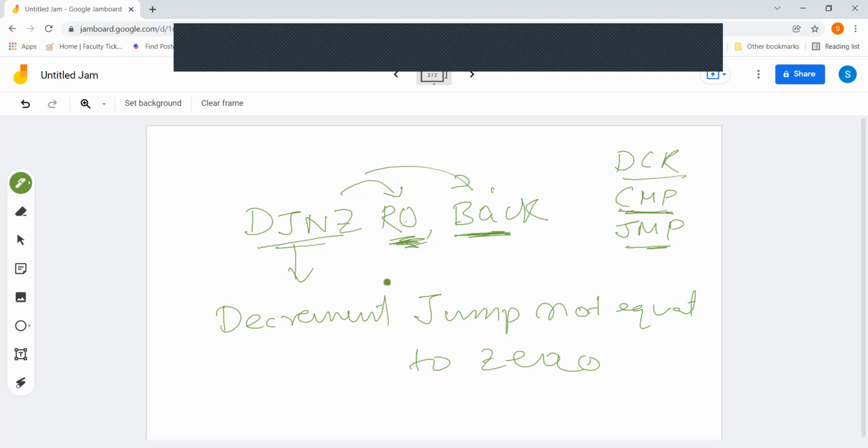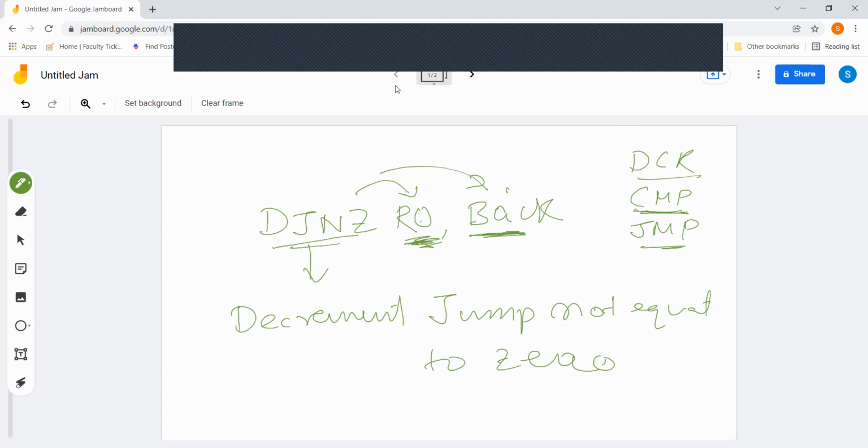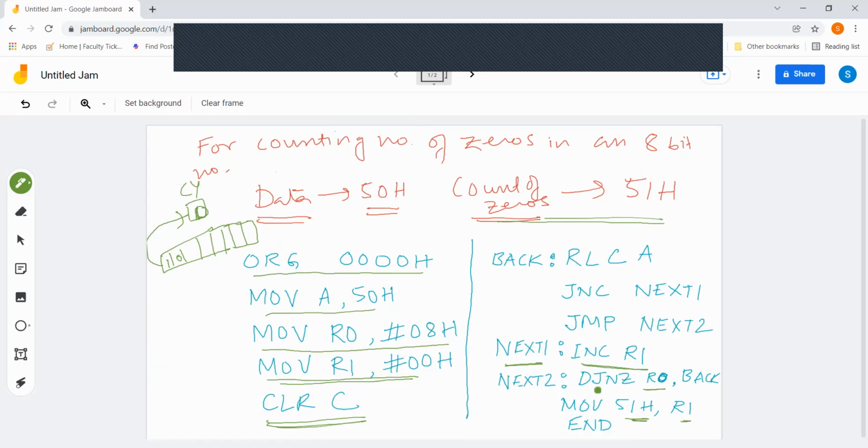Is it making sense, or should I explain once again? Yes, understood, sir. So that is what is going on here. Every step, because R0 is nothing but our counter, it is going to rotate the loop 8 times because 8 bits are there. So until R0 becomes 0, it is going to go back to this location, rotate the accumulator once again, get the bit at the carry position and check. Okay, this is how the program works.